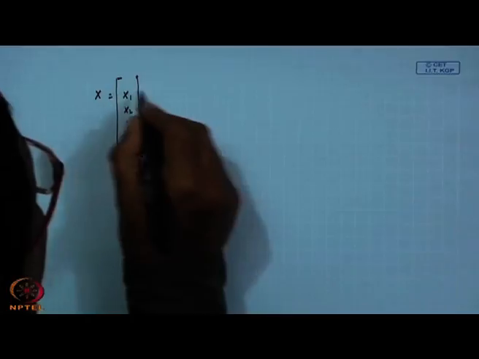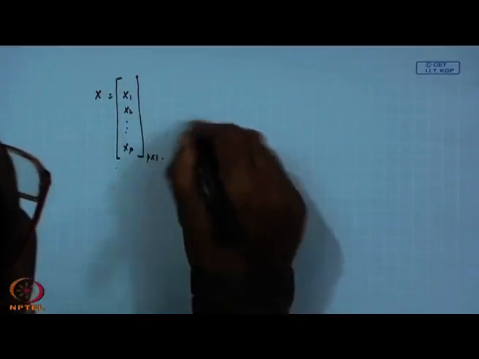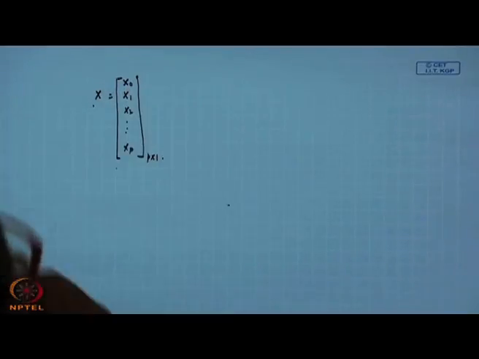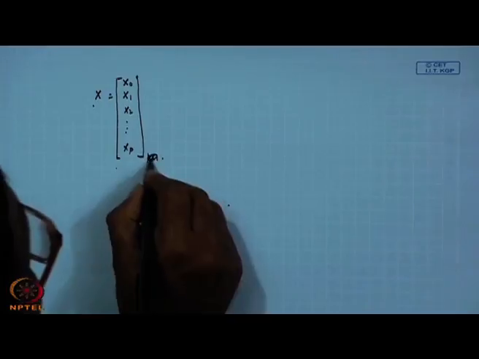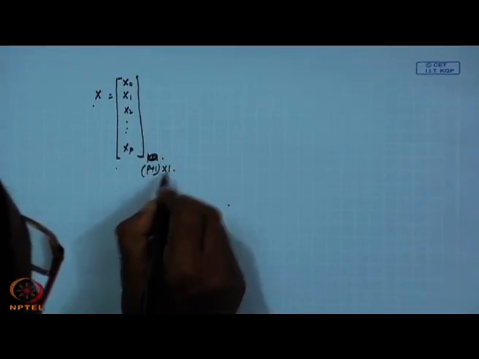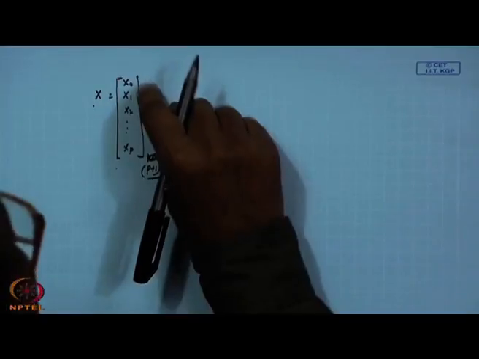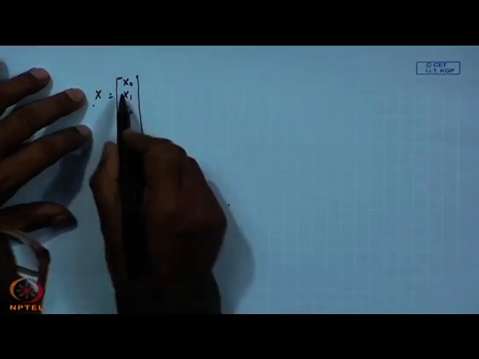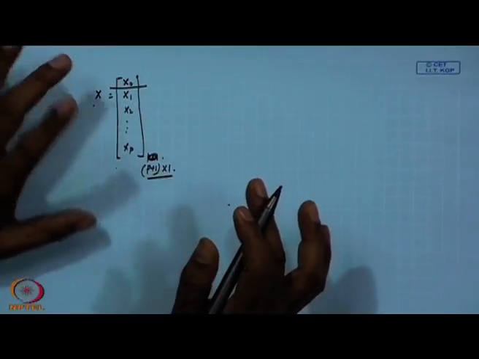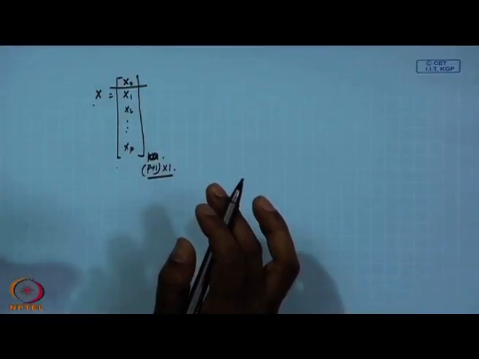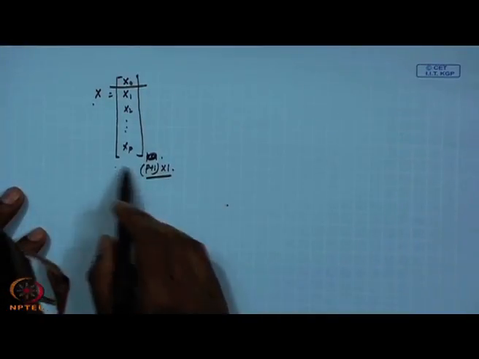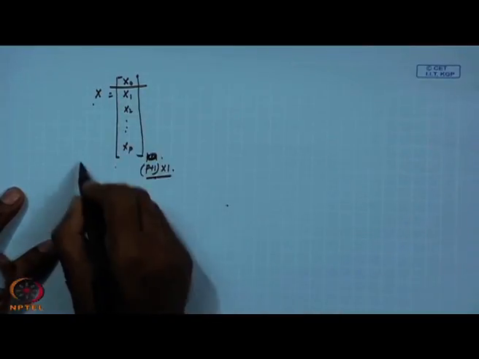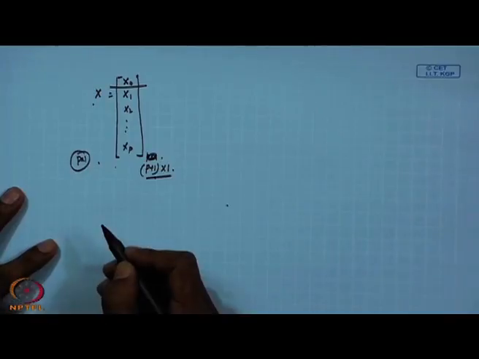If we want to create this x, also adding x 0, then you can write it as p plus 1 into 1. See, this x 0 is not required to be written here, later on it will be taken care of. Essentially, x 1 to x p are the variables, the IVs, and x 0 is a constant; the intercept term will come for that. So, if we go by x 1 to x p, this is a p cross 1 variable vector.